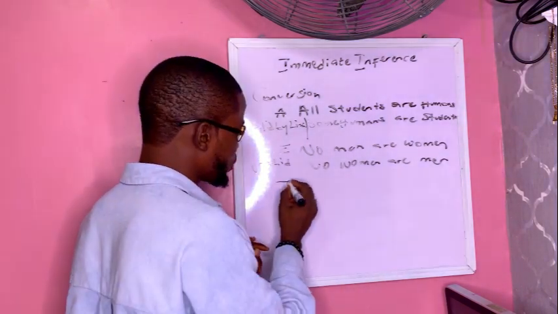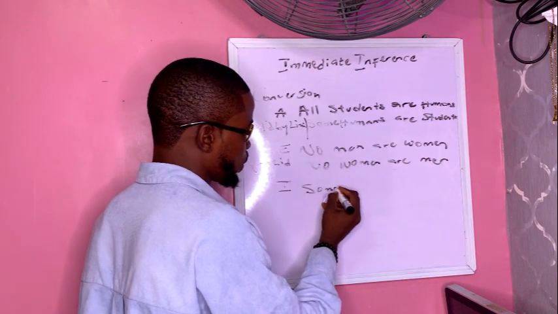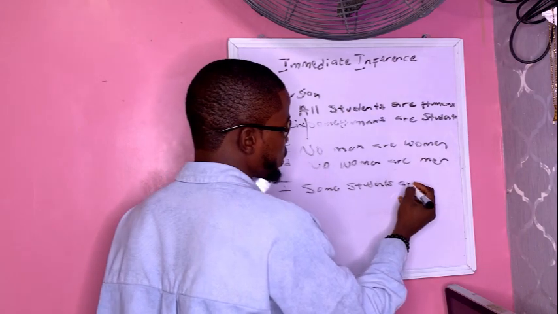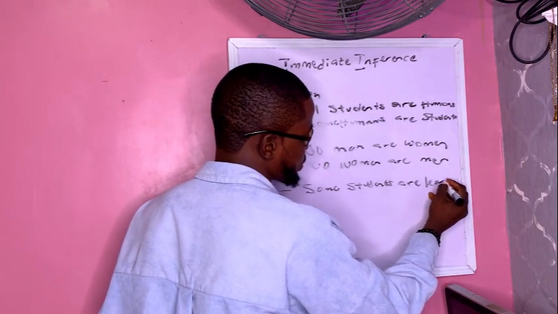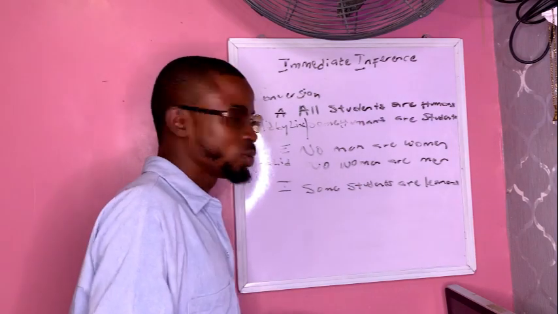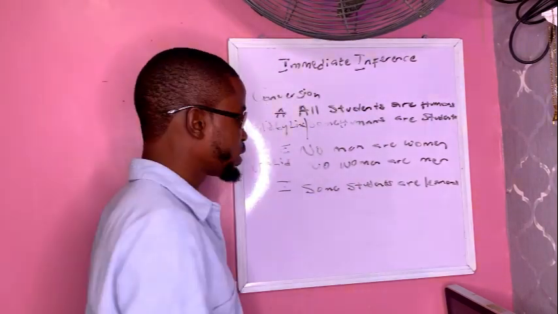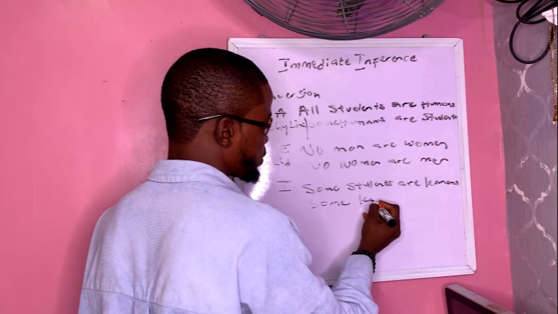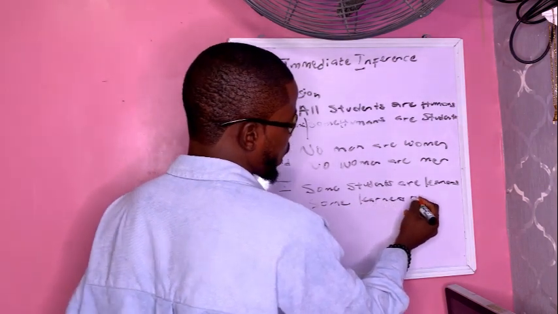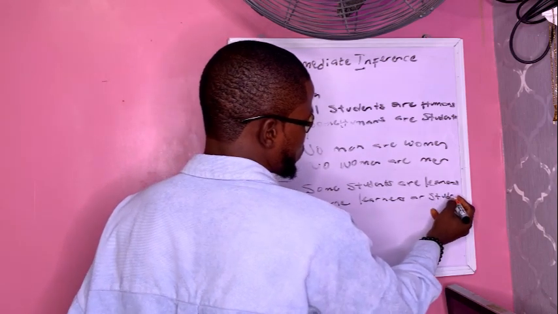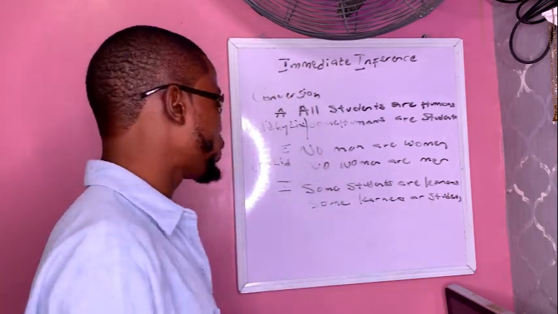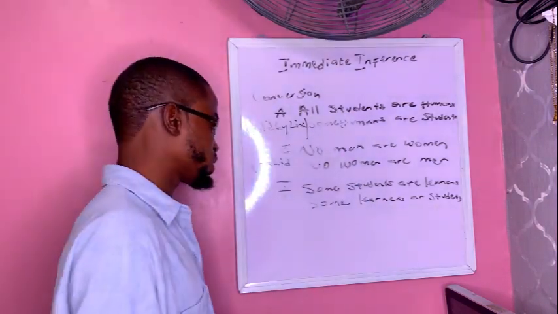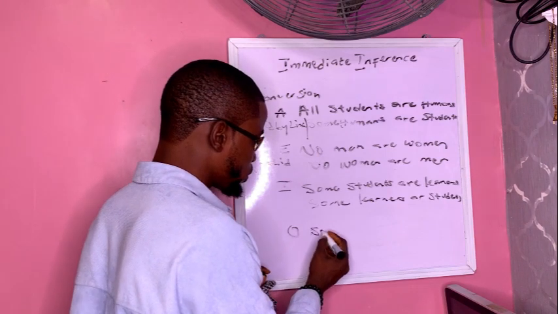So an I proposition: some students are learners. Conversion says that we interchange the subject term and the predicate term. So we are going to be having some learners are students. So if we have some students are learners, we can infer that some learners are students.